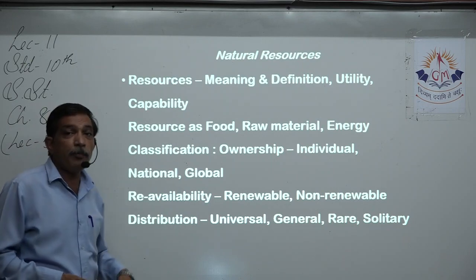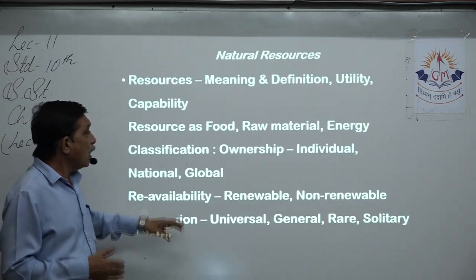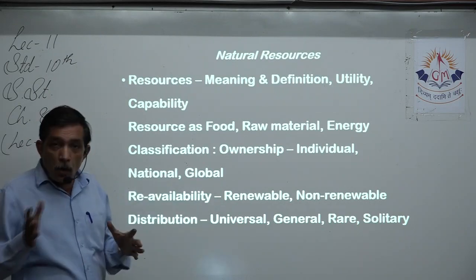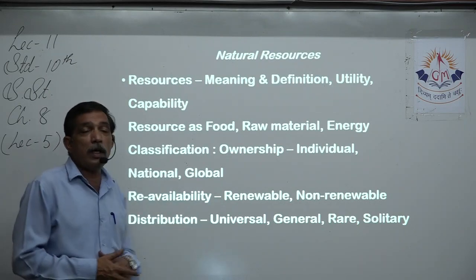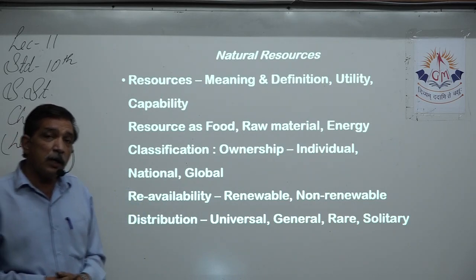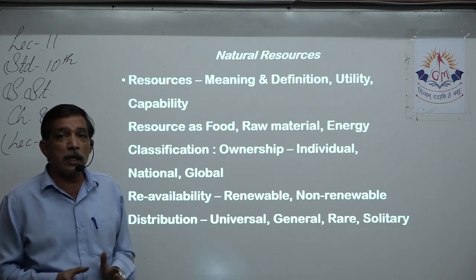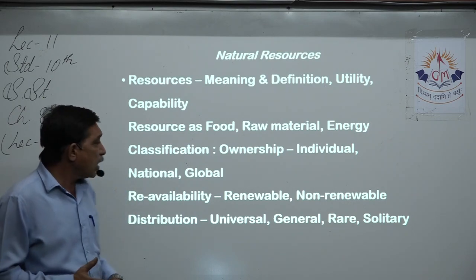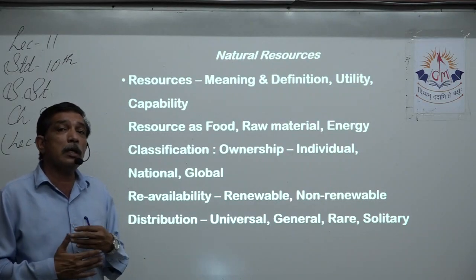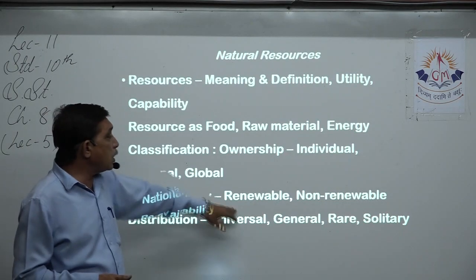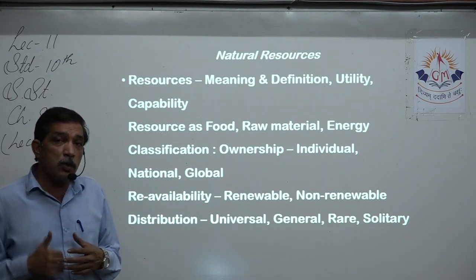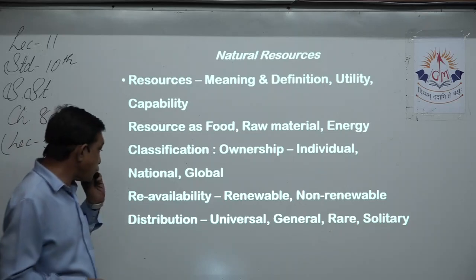We classify them according to the ownership. And it can be individual, it can belong to the nation, or it can be global resources. Same way we also classify according to its re-availability. Whether we once take it and it is exhausted, it's never available again, so that is non-renewable. But again and again it regularly replenishes itself, then it is renewable. So re-availability, whether that is again available to us or it's completely over.